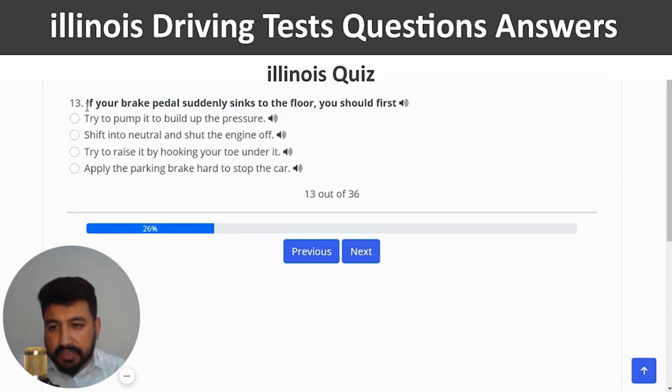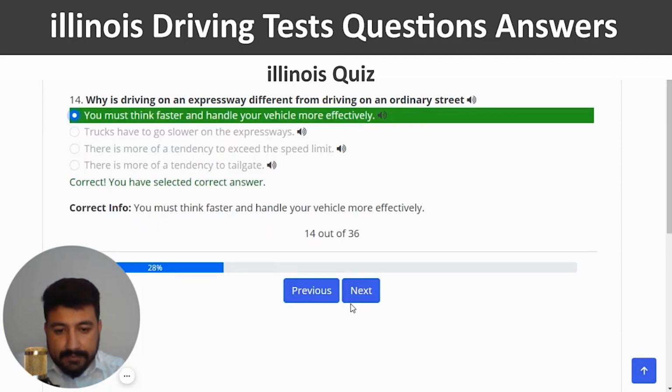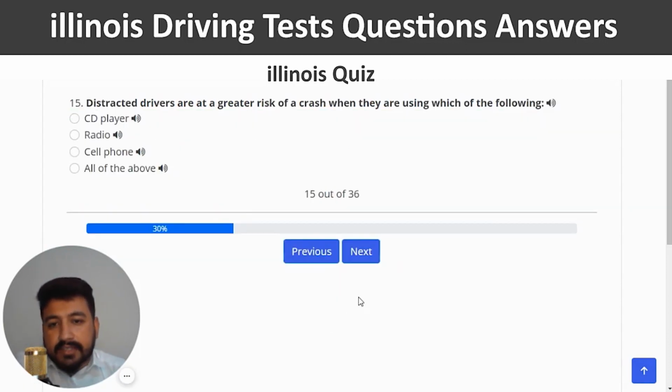build up the pressure, which is the first option. Next. Why is driving on an expressway different from driving on an ordinary street? So the right answer of 14th question is the first one, which is you must think faster and handle your vehicle more effectively. And next. Distracted drivers are at a greater risk of a crash when they are using which of the following? The right answer of 15th question is all of the above.